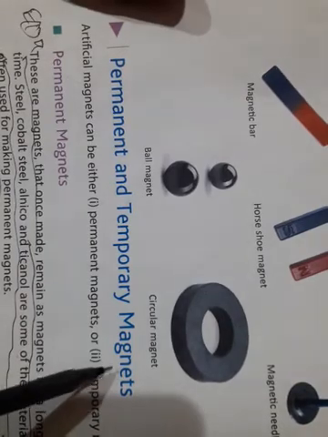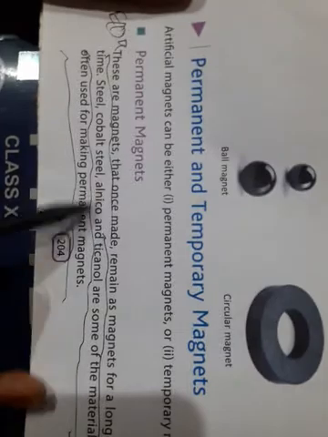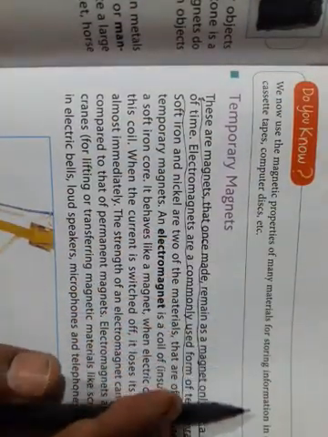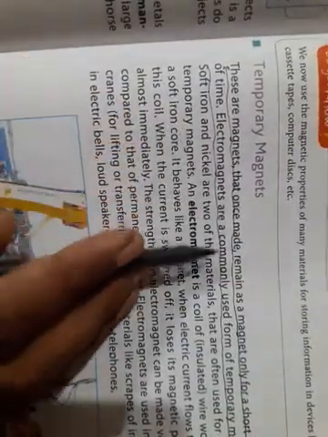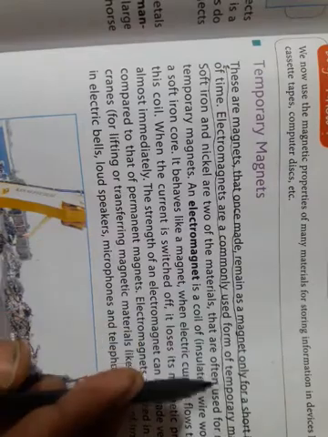Permanent and temporary magnets. Permanent magnets are magnets that, once made, remain magnets for a long period of time. We now use the magnetic properties of many materials for storing information in devices like cassette tapes, computer disks, etc. A temporary magnet remains a magnet only for a short interval of time. Electromagnets are a commonly used form of temporary magnets.